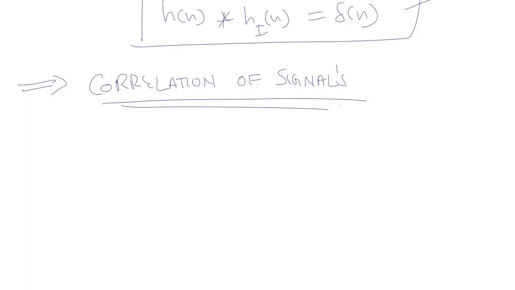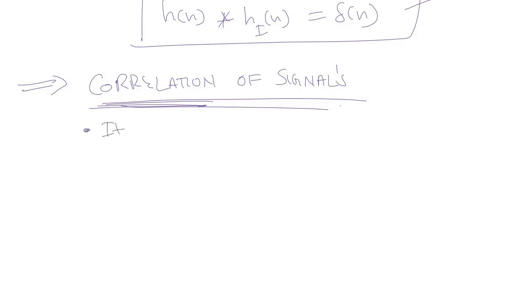Just as in the case of convolution, two signals are involved. Similarly, in correlation also, if we're talking about cross correlation, two different signals are involved. But in contrast to convolution, the objective of correlation between the two signals is to find out the measure of the degree of similarity between the two signals.